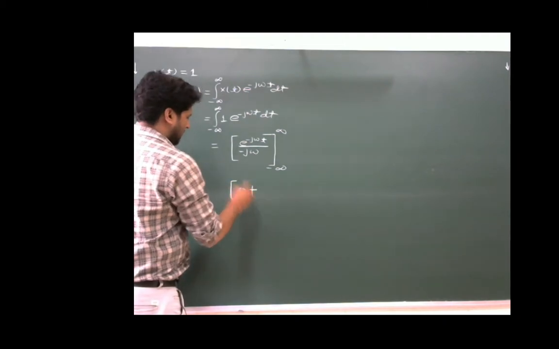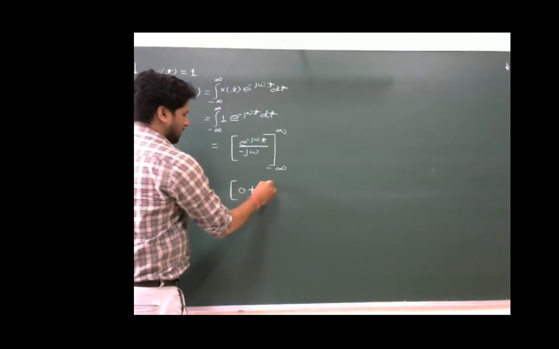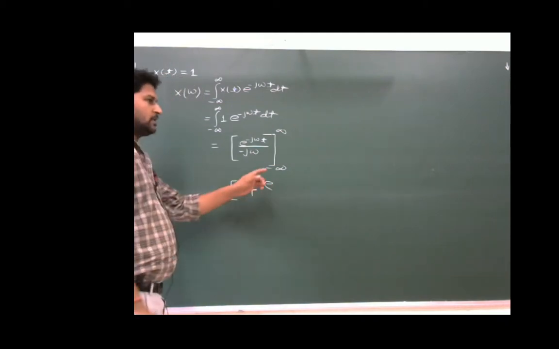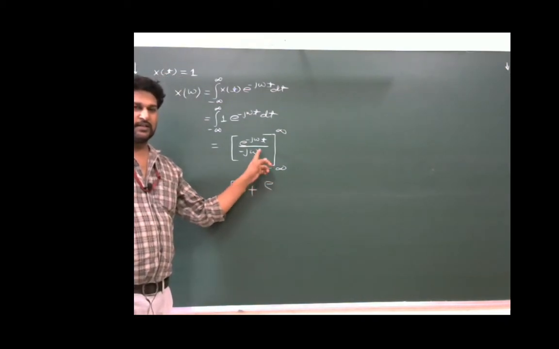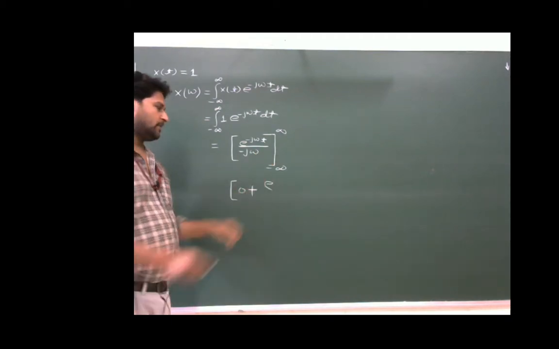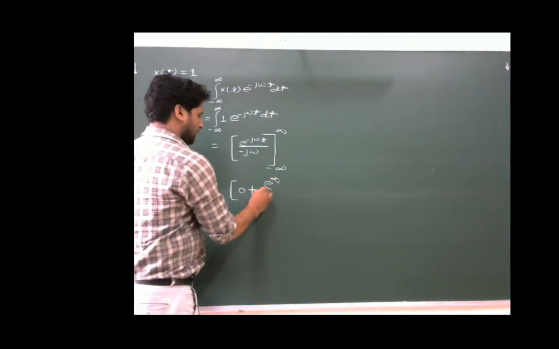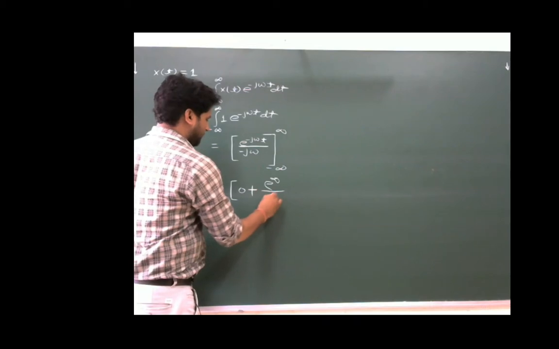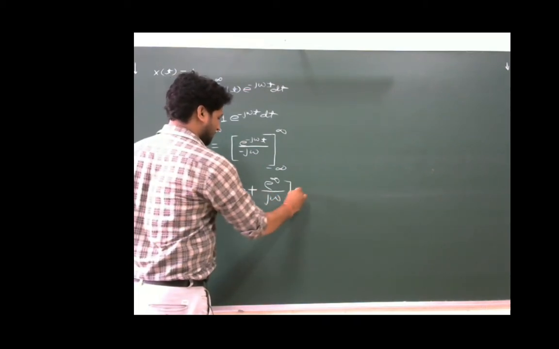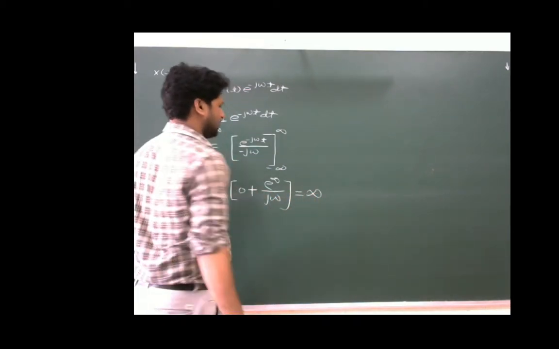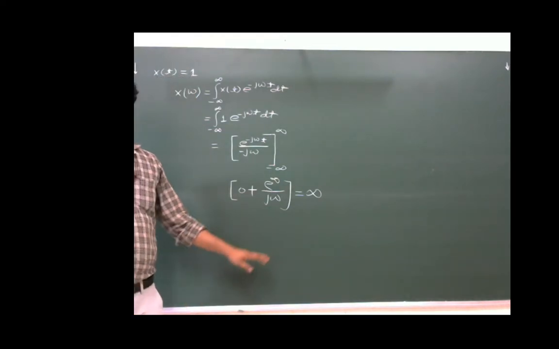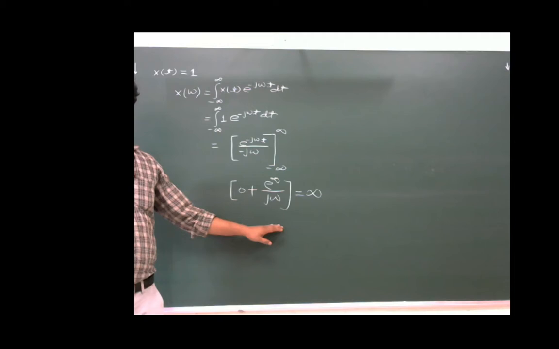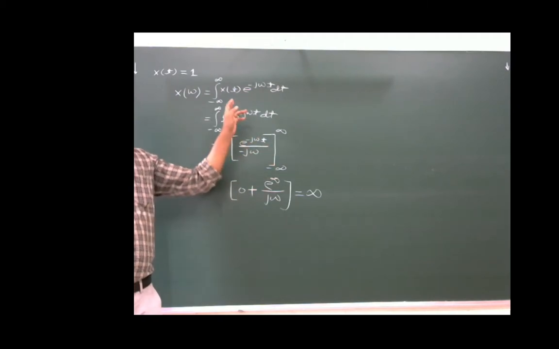This is minus and this minus is plus. E power, when we will put value of t is equal to minus infinity, this power of e will become infinity. This will become infinity upon j omega, and this will lead to infinity. This is why we cannot determine the Fourier transform of the signal valued equal to 1.